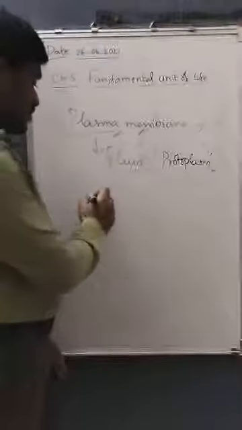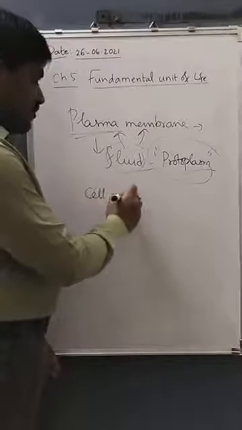And this plasma membrane is also called cell membrane.